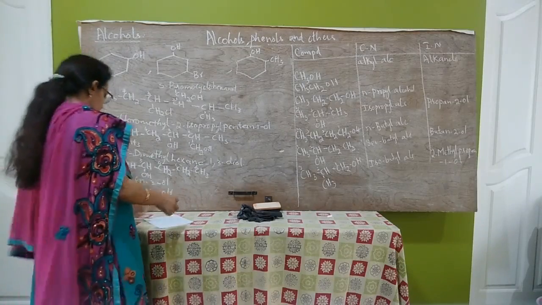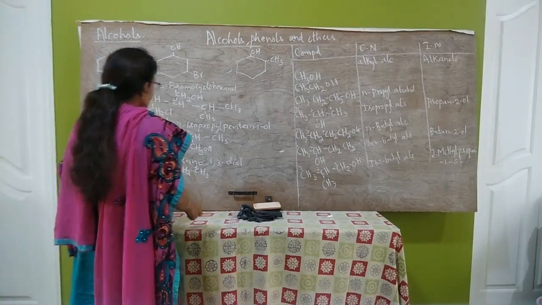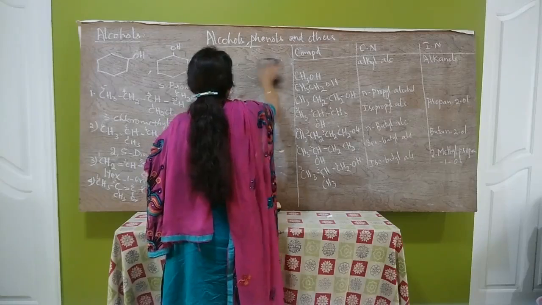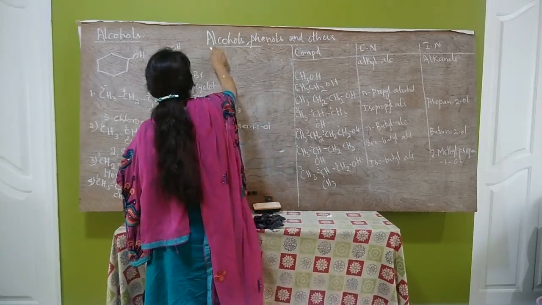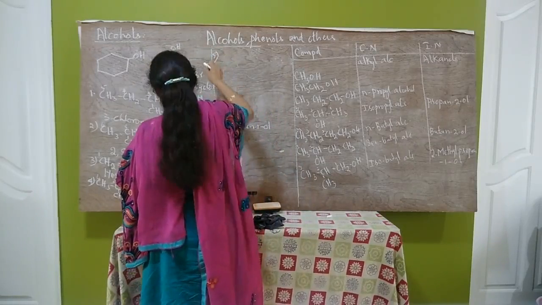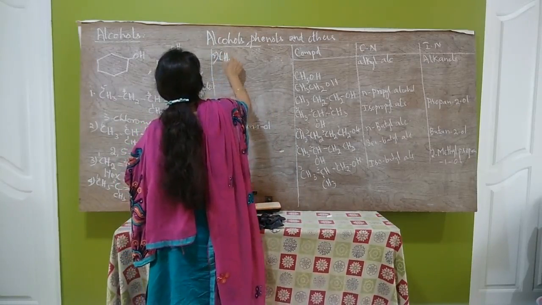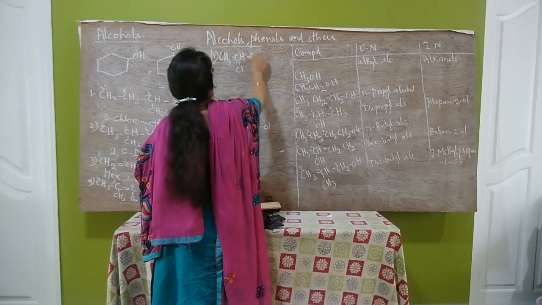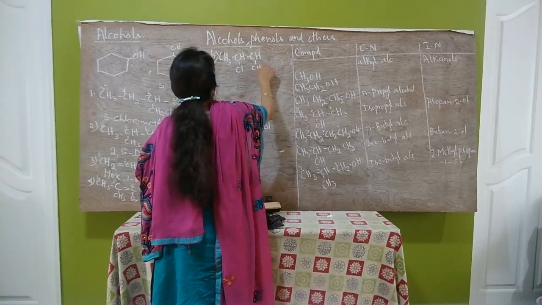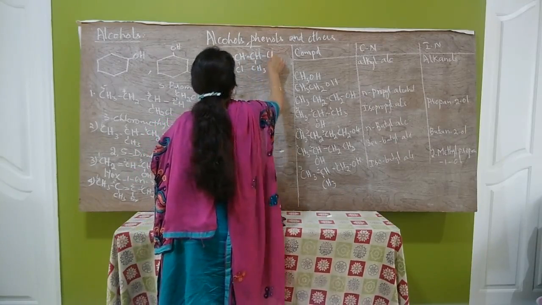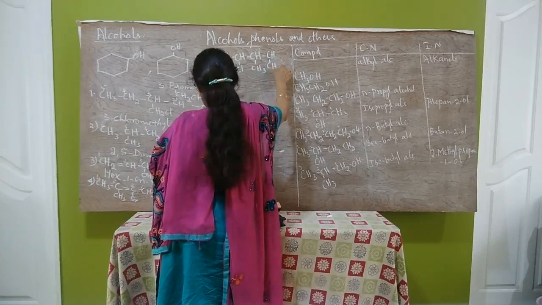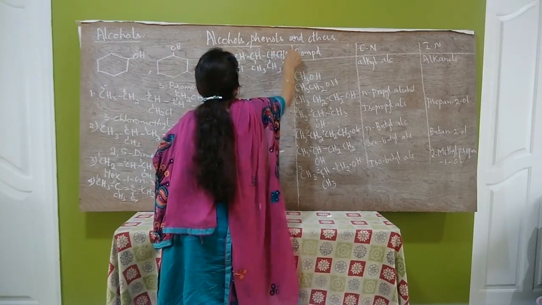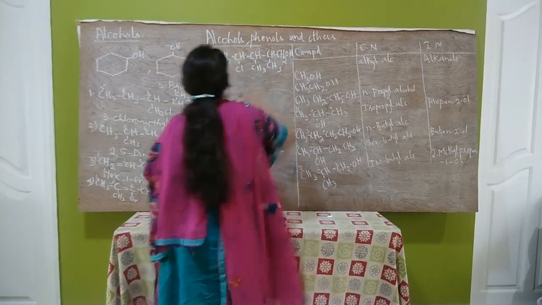Next compound, the last one, let us write. That is the fifth one, CH3, CHCl, CH2OH.